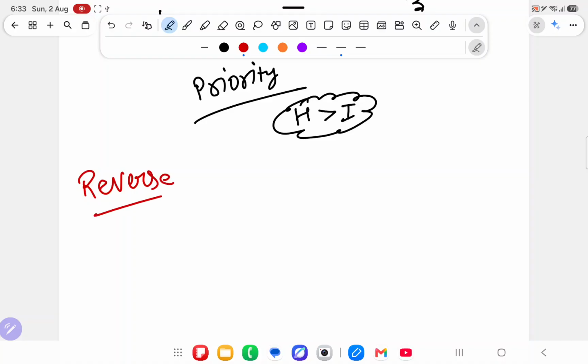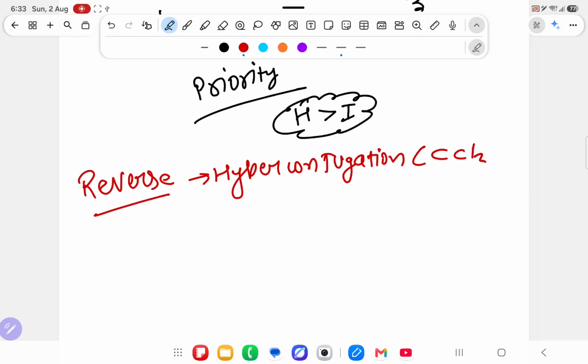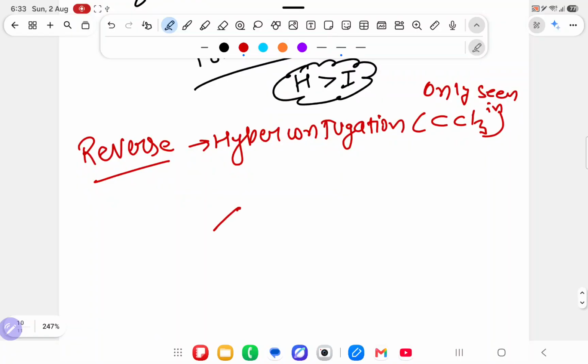Only one more topic is there in our syllabus, that is called reverse hyperconjugation. And reverse hyperconjugation will be seen only in CCl3. Other than that you will not see it. What do you mean by that?